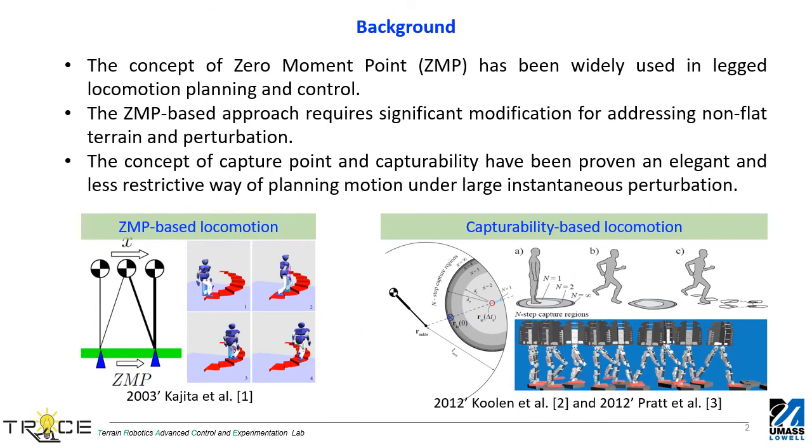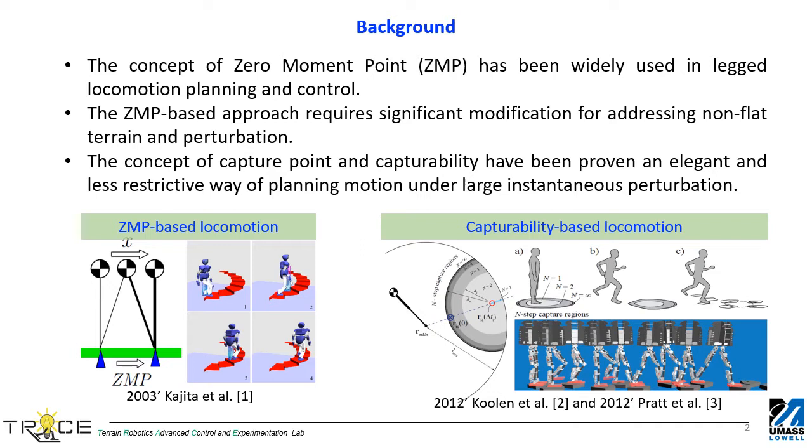Legged locomotion planning and control methods have been constantly evolving. The concept of zero moment point has been widely used in leg locomotion planning and control. The extension of the ZMP approach for locomotion on non-flat terrain or with perturbation requires significant modification.